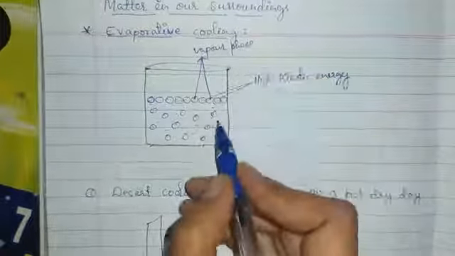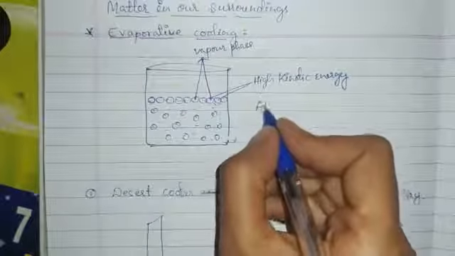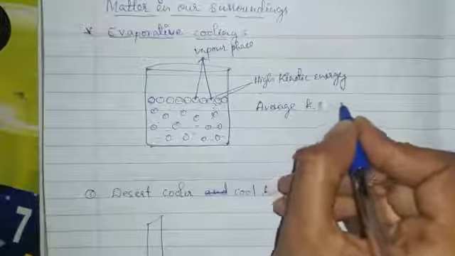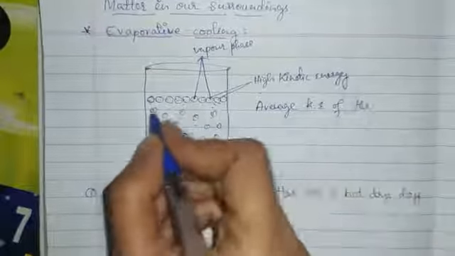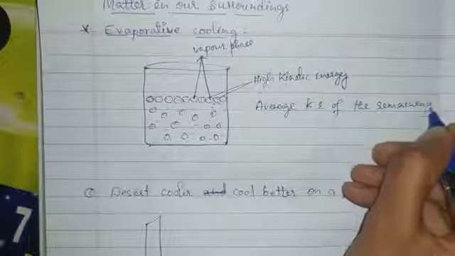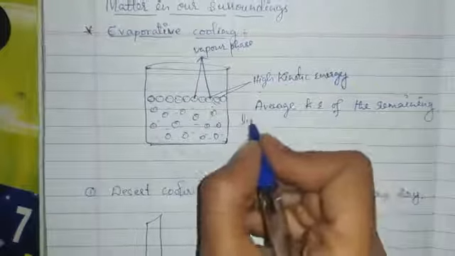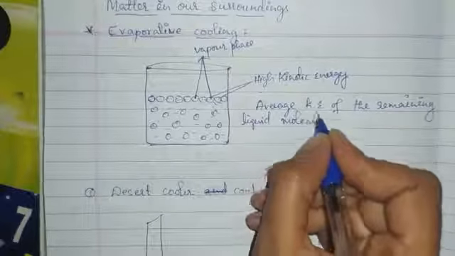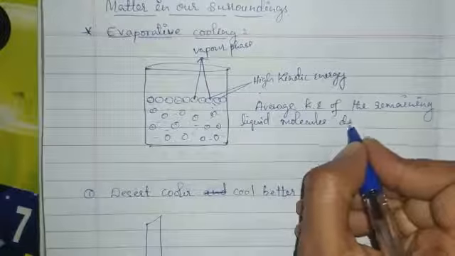the vapor phase, the average kinetic energy of the remaining liquid molecules decreases.